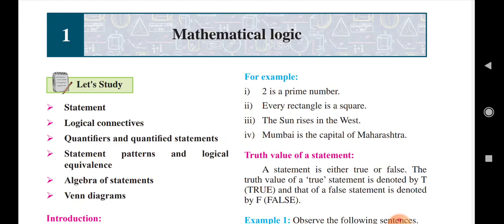Let's study what we have to study in this lesson. In this lesson: first, statement; second, logical connectives and quantifiers and quantifier statements; statement patterns and logical equivalence; algebra of statements and Venn diagrams. This is the outline of the chapter.